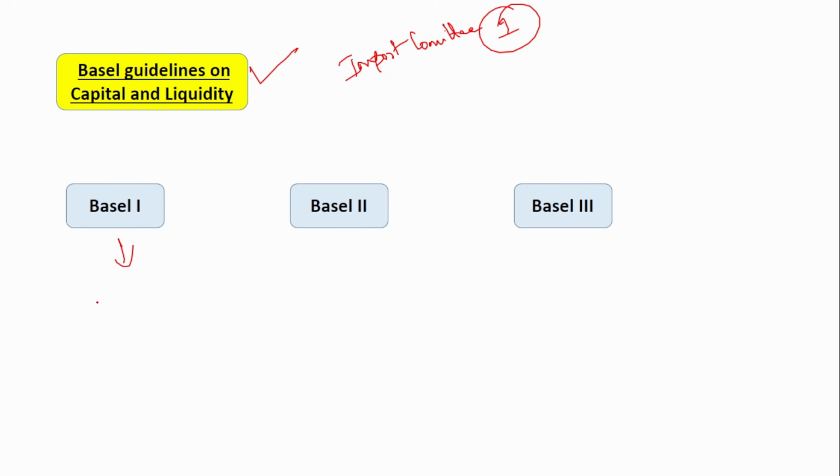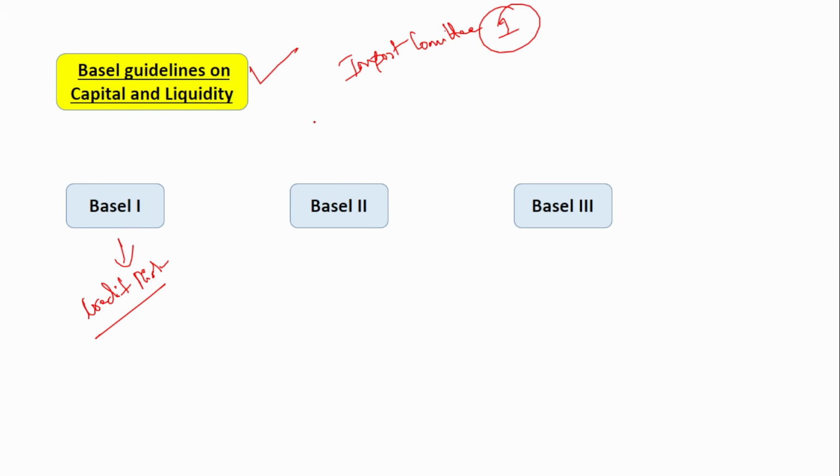In that, only the credit risk was addressed. There is only one type of risk addressed, that is credit risk. What does credit risk mean? It means that the borrower who has borrowed the money fails to repay. That risk is called credit risk, and that is associated with any banking.